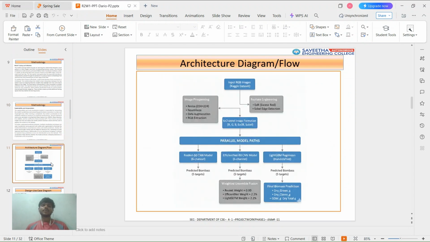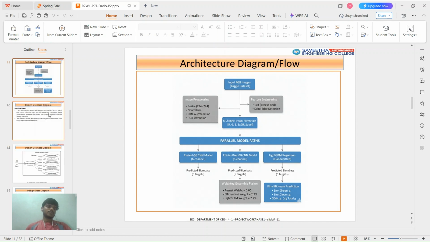In our previous diagram, we discussed the architecture of my project. That is the flowchart of my project, in which first of all we give the input image, that is an RGB image, then image pre-processing. We have used resizing, normalization, data augmentation, and RGB extraction. Then feature engineering. In feature engineering, we have used ExG, that is excess green, ExR, which is excess red, then Sobel. There we have passed it into a six channel image formation, that is RGB, ExG, ExR, and Sobel. Then we use DINOv2 and after that the multi-head self-attention mechanism.